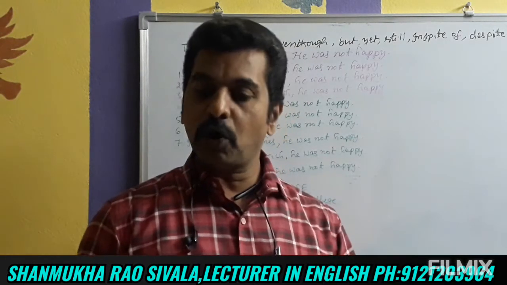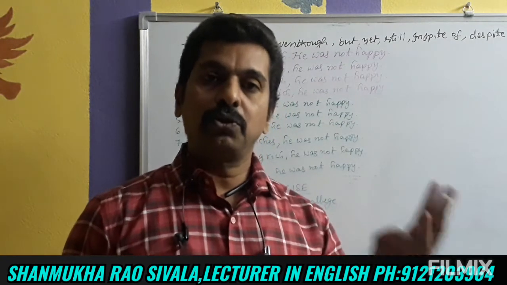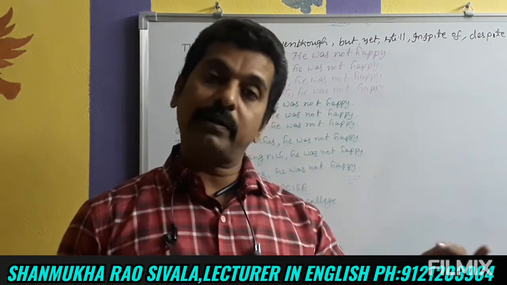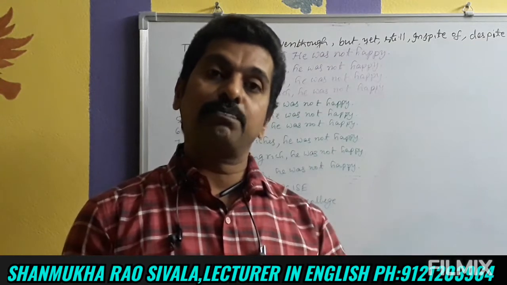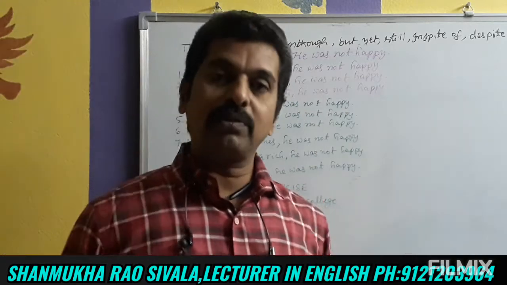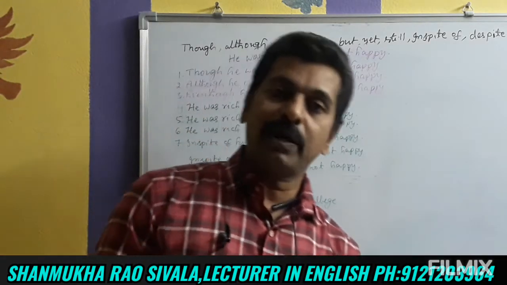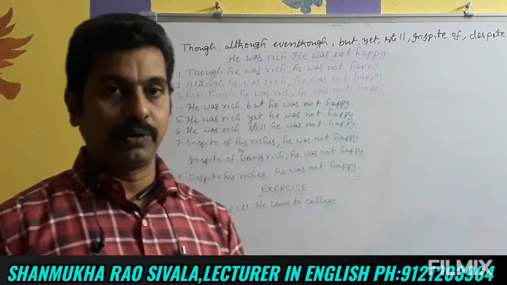Similarly, you can take 2 opposite sentences. You can combine them with though, although, even though, but, yet, still, in spite of, and despite. All these conjunctions, the uses of all these conjunctions can be learned in one place. Very easy friends, very useful, very good.